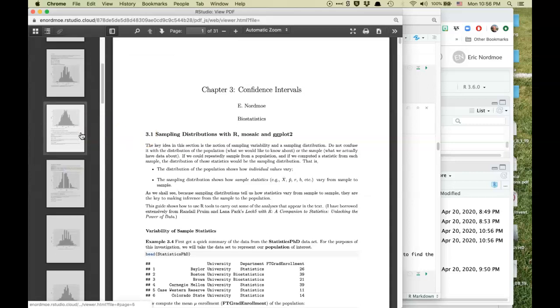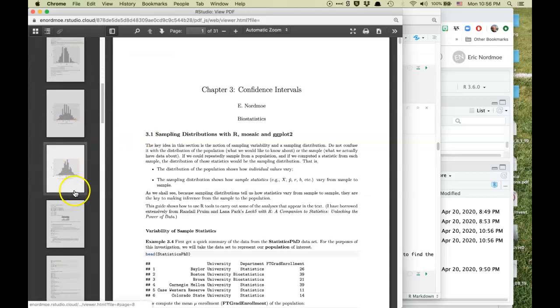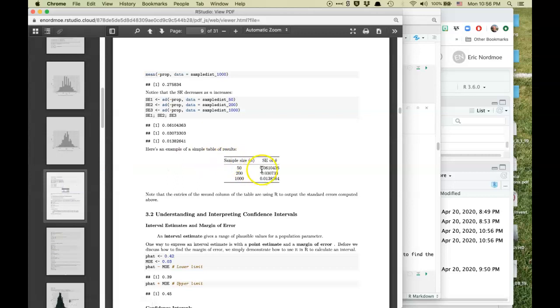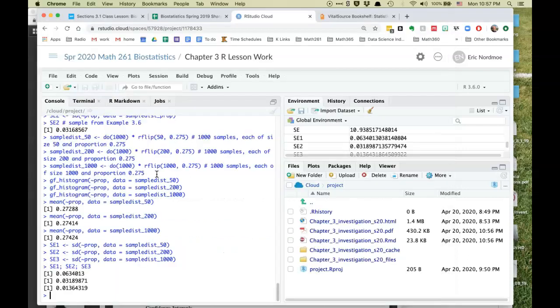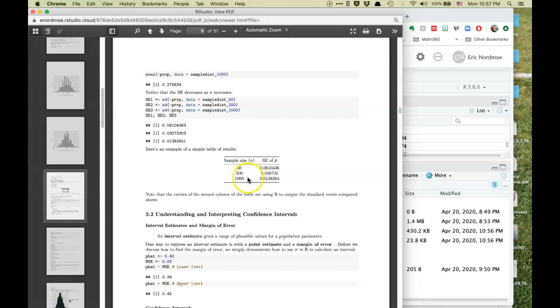So let's see where we ended off. Here were some of these simulated values. And here's what that table looks like after knitting to a PDF. It looks pretty slick. Use the R Markdown commands for constructing that table the way I showed you from the table generator. And here are the results, and we see that the standard error gets smaller, and we can see that those values correspond to what we got over there.